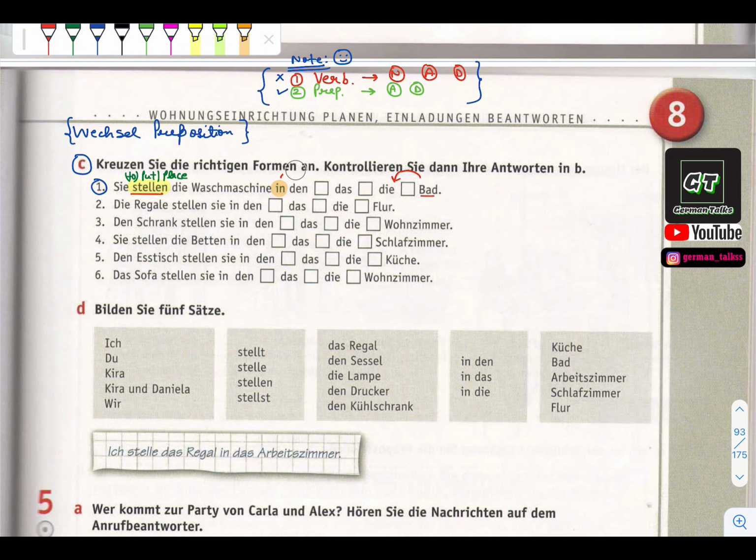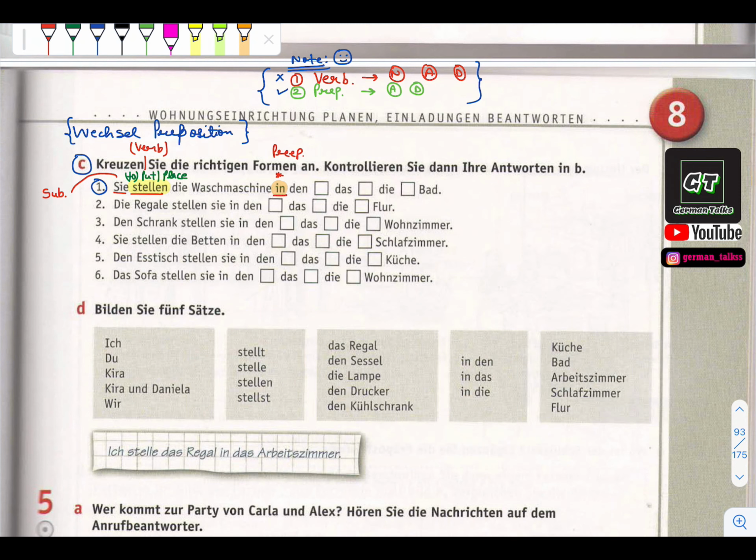This is just the basic thing. So we will give importance to the preposition. Here is the preposition. This is the subject. This is the main verb. Sie stellen die Waschmaschine in dash Bad.